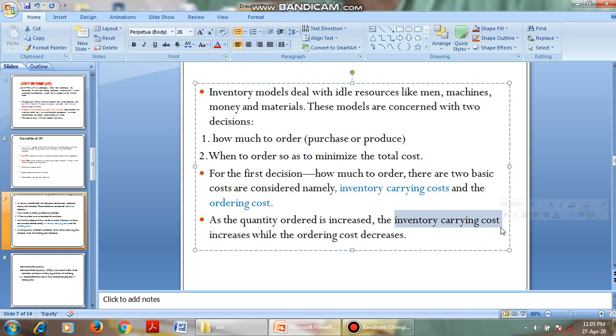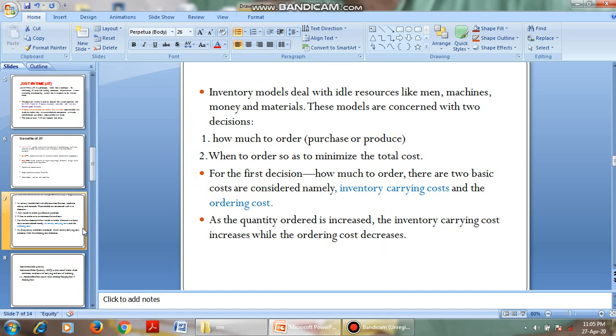I'll tell you a simple example. If you purchase 10 bags of rice, where you have to keep these 10 bags of rice, you have to maintain them. The cost for maintaining these 10 bags of rice we call inventory carrying cost. And ordering cost is nothing but the cost incurred to order one bag of rice, and the cost incurred for 10 bags of rice.